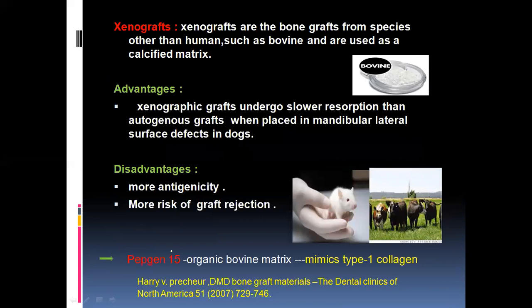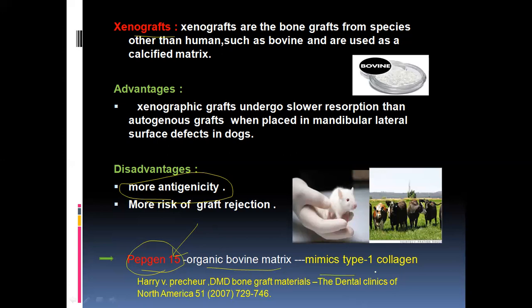And coming to the xenografts, they are from a different species. It's taken from different species such as animals like bovine, which belongs to the cattle group, and also porcine, like the pig group. So the advantage of xenografts is they undergo slower resorption, but the main disadvantage is there will be more antigenicity. Here the question can be framed according to antigenicity. Which type of graft is more antigenic? Always a xenograft, because it is taken from a different species. And coming to the recent advance, PepGen 15 is another type of xenograft which is derived from the organic bovine matrix.